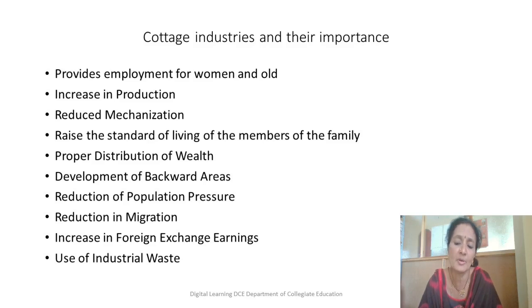So there are n number of advantages because of these cottage industries. The cottage industries not only lead to the development of an individual, there is a lot of development of the family, and also that particular area, and not only the area, that particular state, and finally the whole country. So all will benefit if there is existence of more cottage industries. This will lead to the development of the nation as a whole.